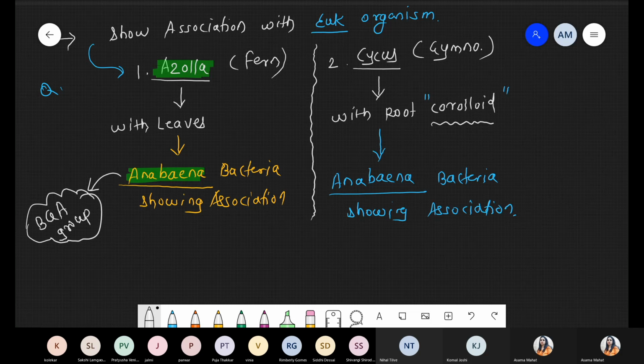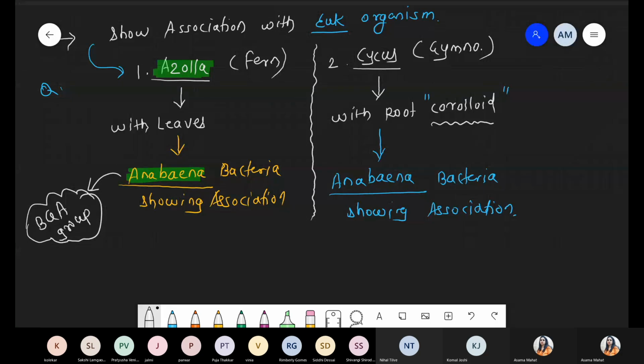And last class we also discussed that these are the first bacteria responsible for the conversion of an anaerobic environment into an aerobic environment, because for the first time they split water, undergoing water lysis, and there is a release of oxygen. So definitely the present environment is totally aerobic. First organism, that is cyanobacteria.